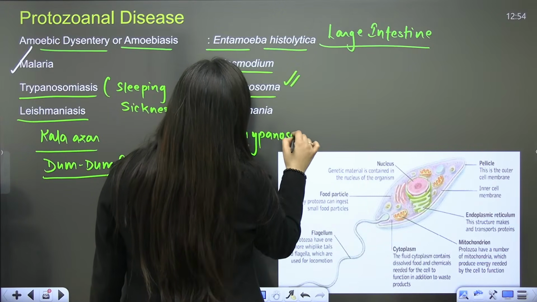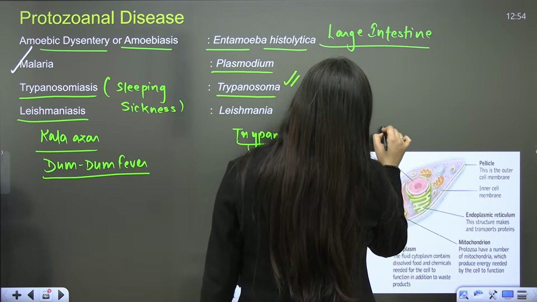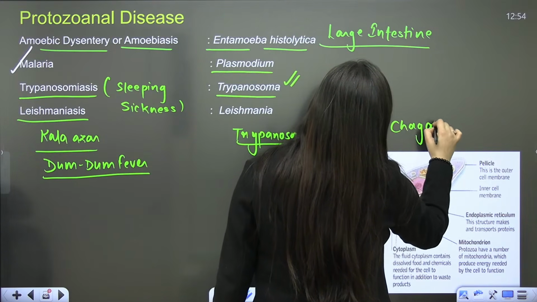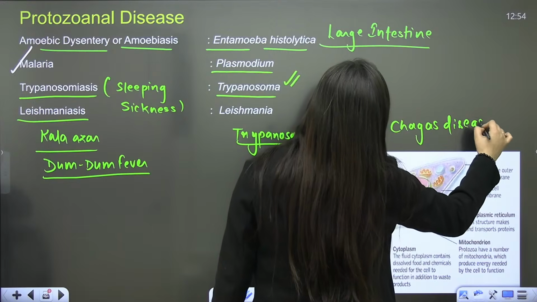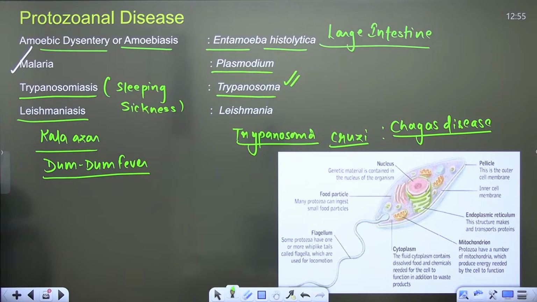One is Trypanosoma cruzi that causes Chagas disease. Chagas disease. Write about it, please. Trypanosoma, right? This is the flagellated protozoan.